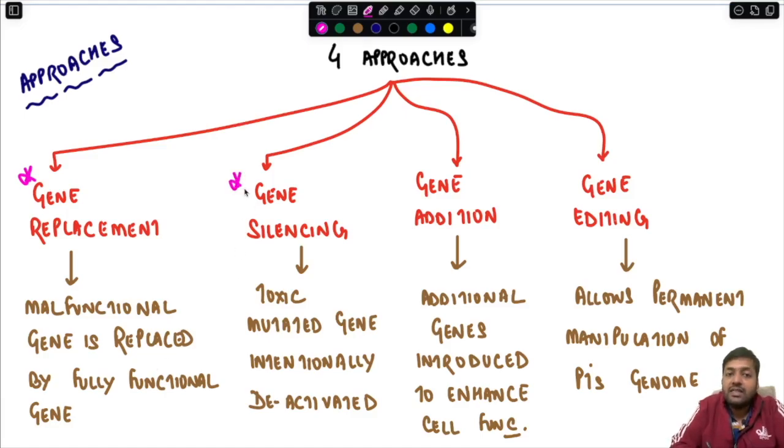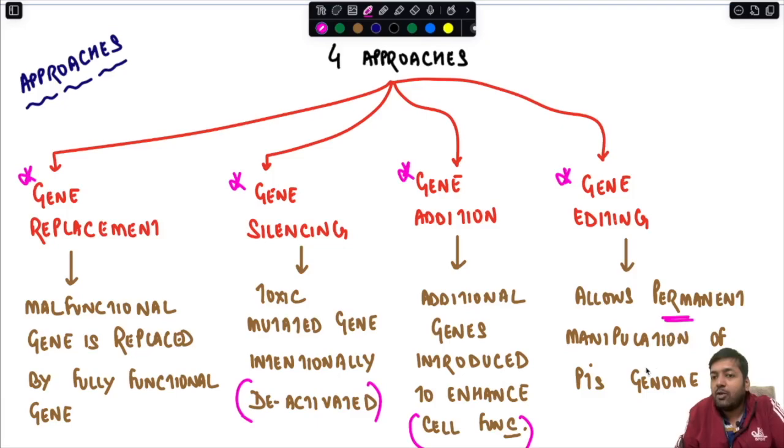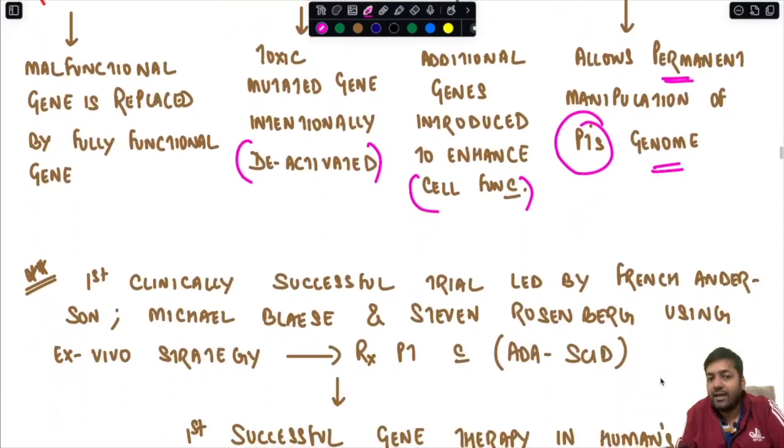Then there is gene silencing, wherein the toxic mutated gene is intentionally deactivated. Then there is gene addition, wherein additional genes are introduced to enhance cell function. And then there is gene editing, which allows permanent manipulation of the patient's genome. So the four approaches to gene therapy are gene replacement, gene silencing, gene addition, and gene editing.